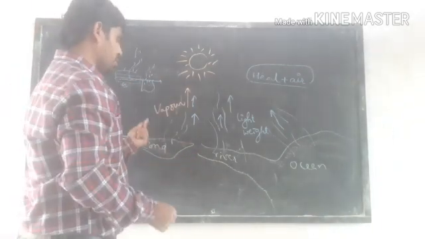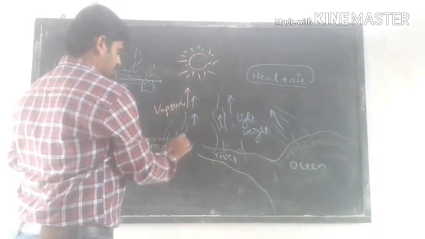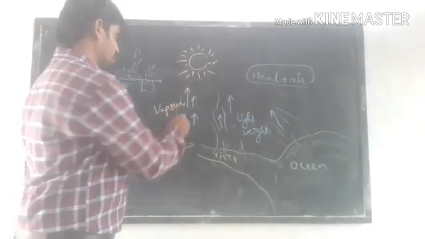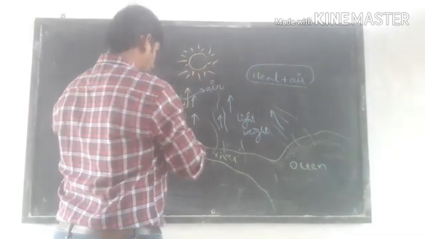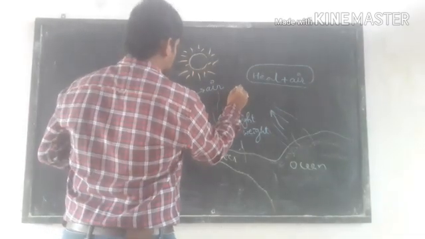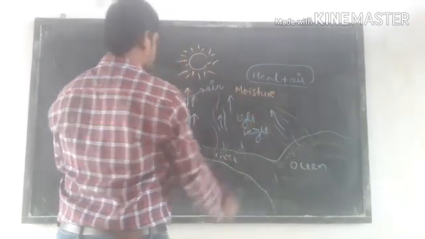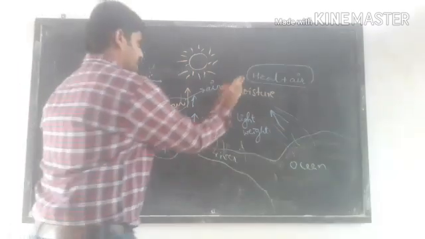By evaporation, the vapor is added to the air. This vapor that is present in the air is called moisture. This is one way the water vapor enters into the air.